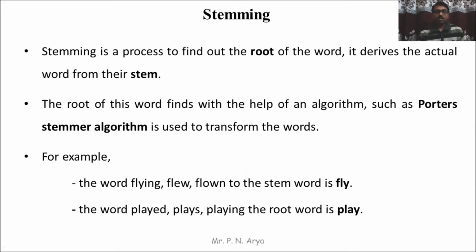Stemming. Stemming is a process to find the root of a word. It derives the actual word from its stem. The root of a word is found with the help of algorithms such as Porter's stemmer algorithm, which is used to transform the words. So this is the name of the algorithm, Porter's stemmer algorithm. For example, the words flying, flew, flown are different words, but the actual word is fly. And the words played, plays, playing: the root word is play. So these are the root words.